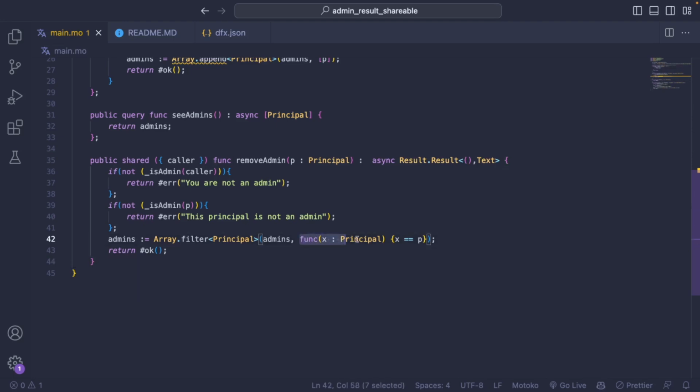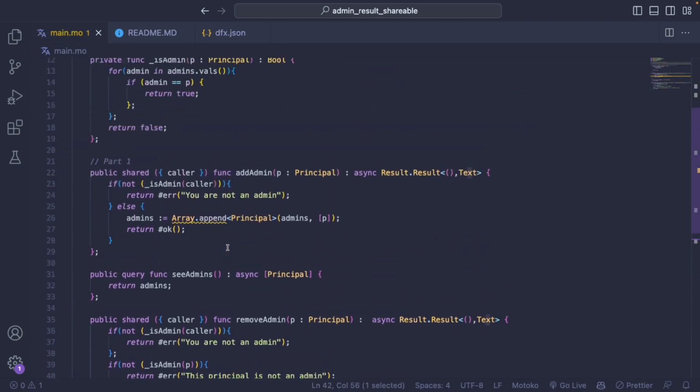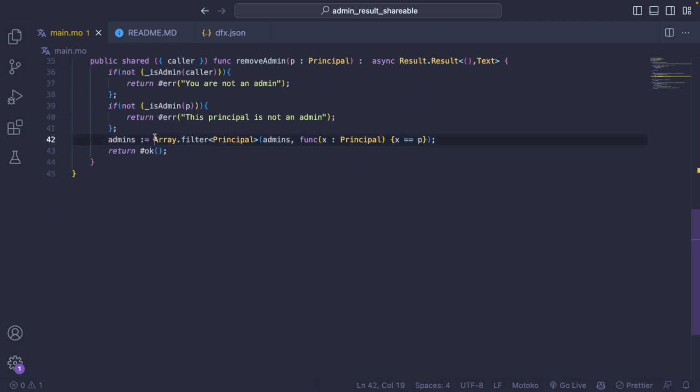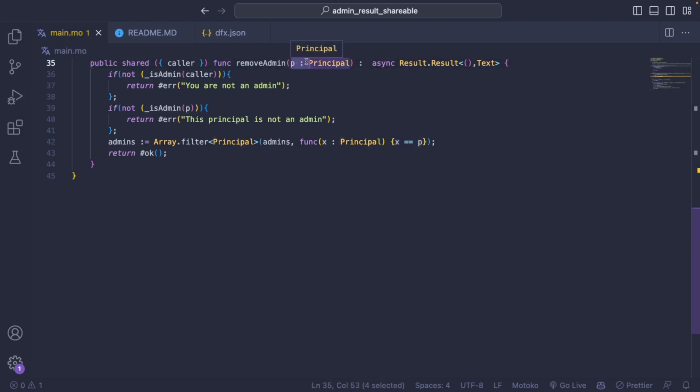So what is x here and what is p? So x will correspond to any element inside the array admins, so any element inside here. And basically what Array.filter is going to do is loop through all the admins inside the array and check with this function if the admin is equal to the principal we've provided.